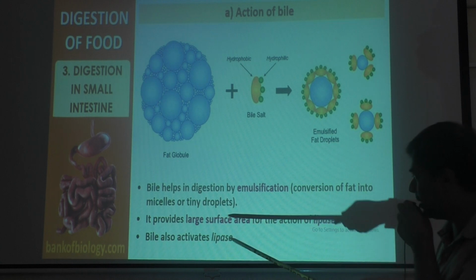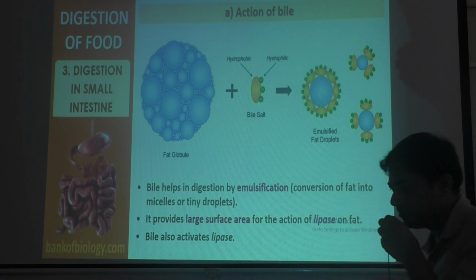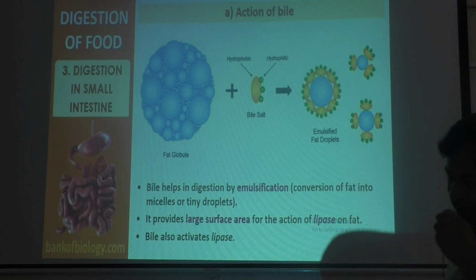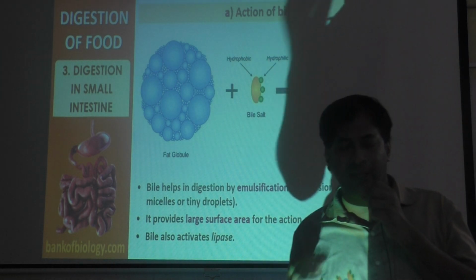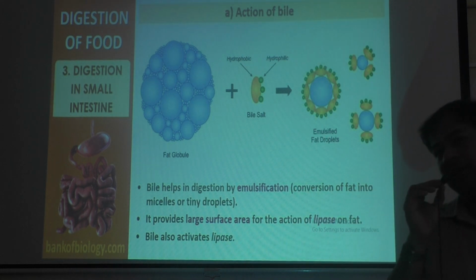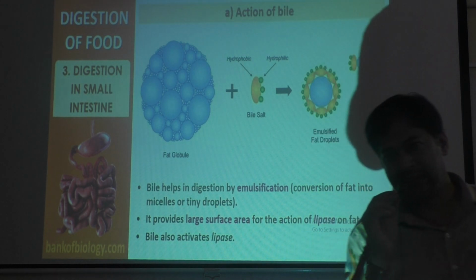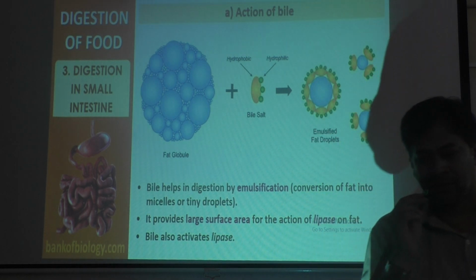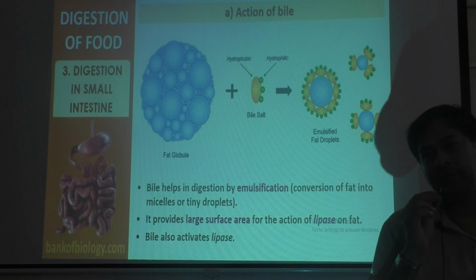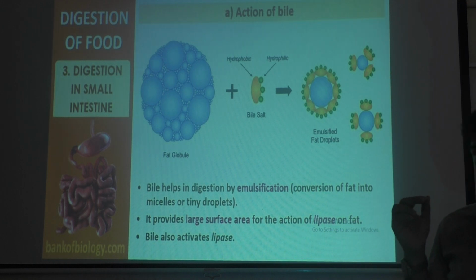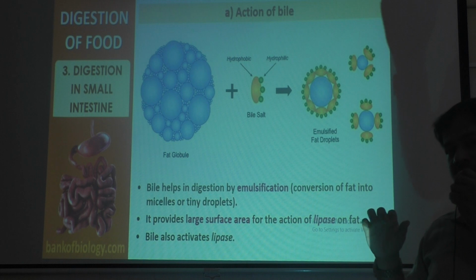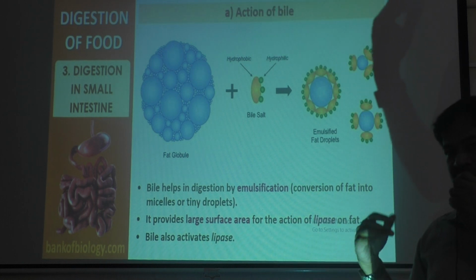So bile now activates lipase enzyme. The bile juice activates lipase enzyme. The name itself says lipase means it will act on lipids or fats. The other name for lipid is fat, you know. So lipase enzyme is activated by bile juice. Then bile juice will make an easy environment for lipase enzyme to act.